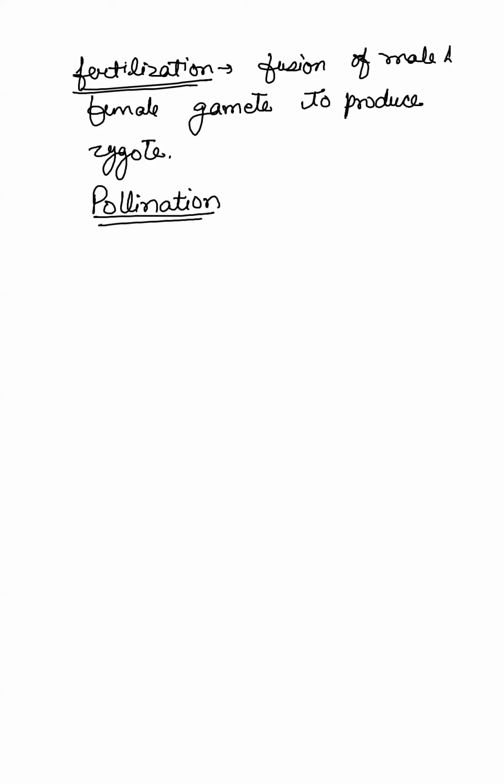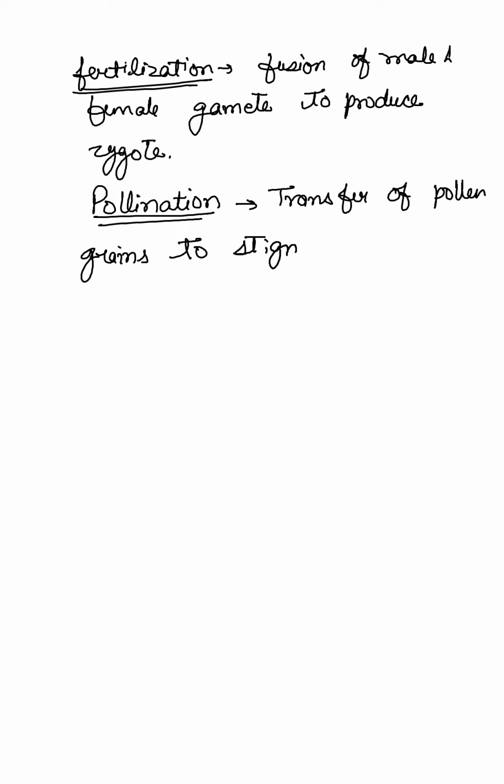To produce zygote. That is called fertilization. What is important for fertilization? That the male gamete should reach the female gamete. In plants, it happens with the help of pollination. So pollination is the transfer of pollen grains or the male reproductive cells to the stigma of the same flower or different flowers.